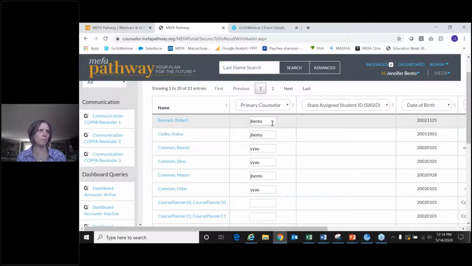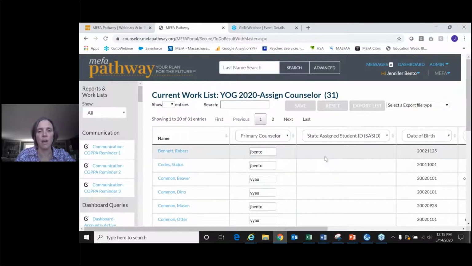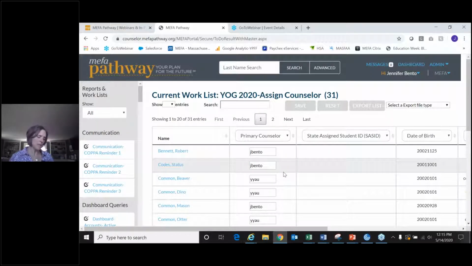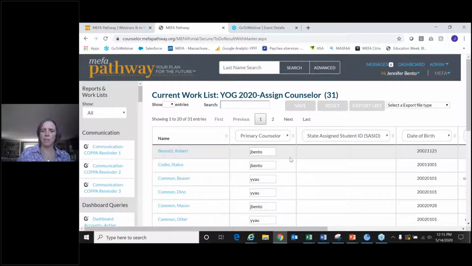So maybe if you have a handful of students that have changed counselors, you can manage that manually on this page. All of the usernames that we create are first initial, last name, just FYI. So obviously mine's J Bento. That's standard across the board, because we can't have two users with the same name. Unless there's another J Bento in there, it could be J Bento 1, but I create all of the accounts.